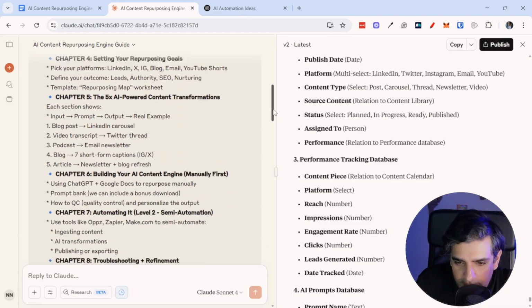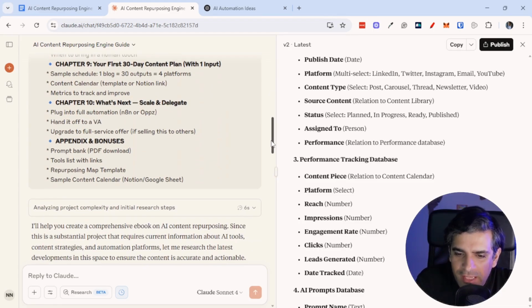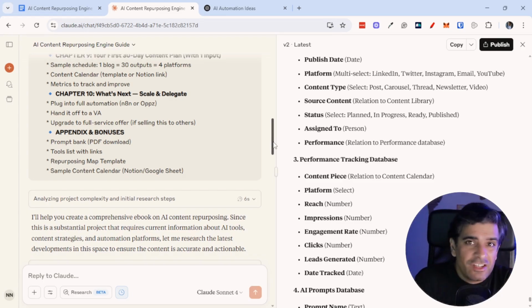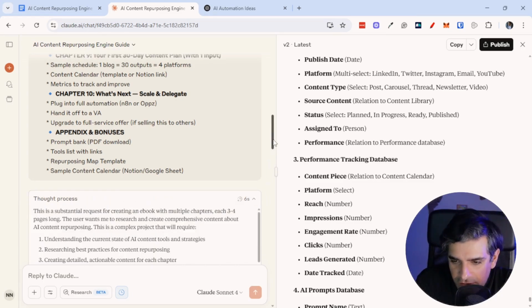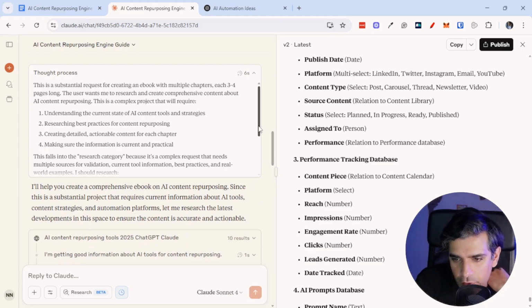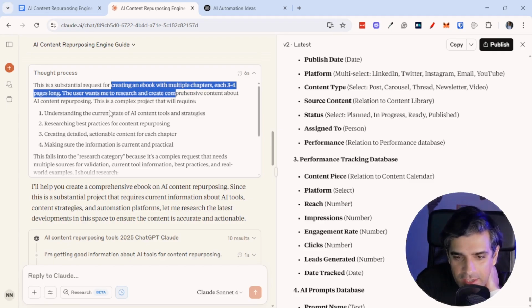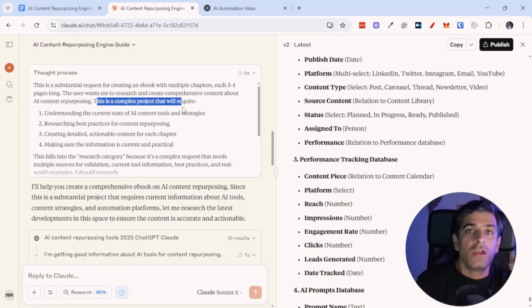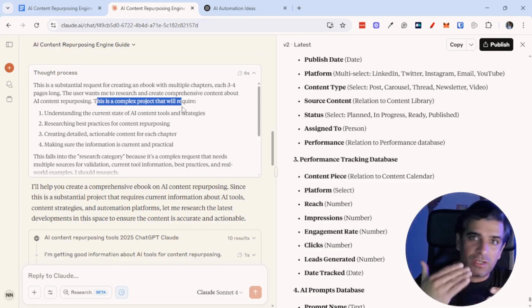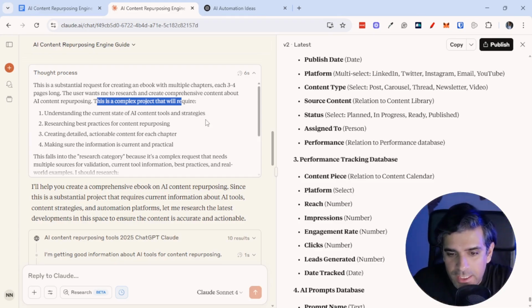And it's writing. There were about 10 chapters and an appendix and bonus. Typically I'd expect 40, 45, 50 pages max, but it actually gave me something more because of the research that it did. So let me show you this. It went through this thought process. It was a substantial request, as I said, for creating an ebook with multiple chapters. And this is a complex project. So Claude is really good at that. Claude 4 is really good at breaking down a complex project into multiple steps. So that's what it did.